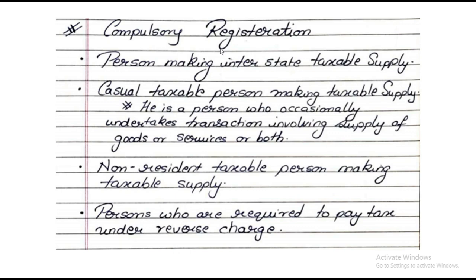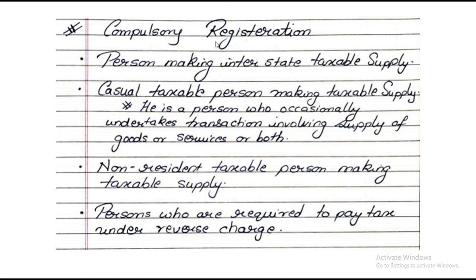Casual taxable person means a person who occasionally undertakes transactions involving supply of goods and services or both. So if you are a casual taxable person who sells taxable stuff, in that case you'll have to compulsorily register. A non-resident taxable person making taxable supply: if an NRI makes a taxable supply, he has to register. And persons who are required to pay under reverse charge: those persons have to compulsorily register under GST, no matter what the value of supply of goods or the aggregate turnover is.